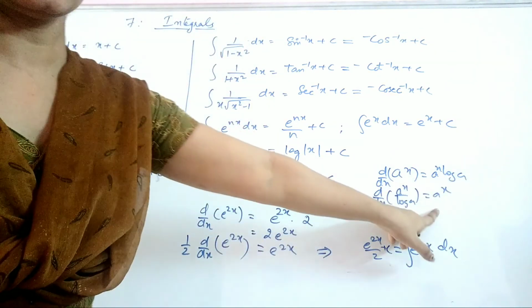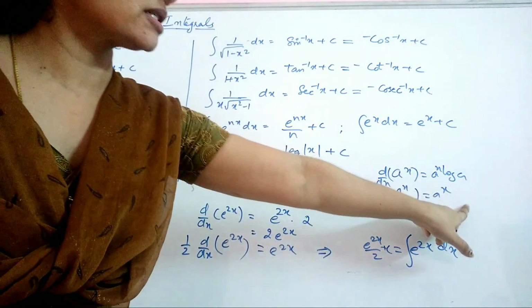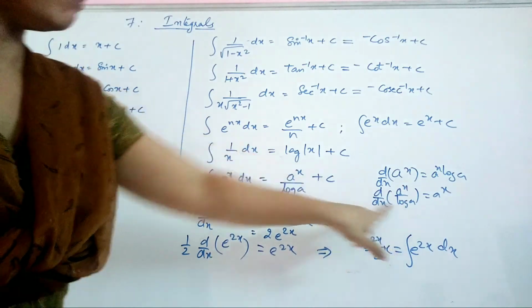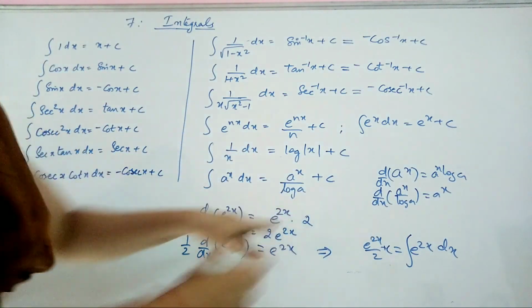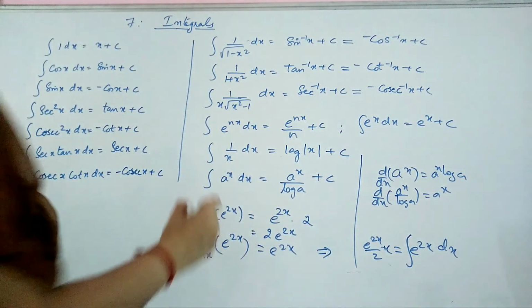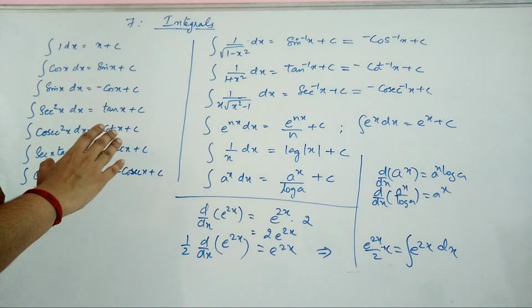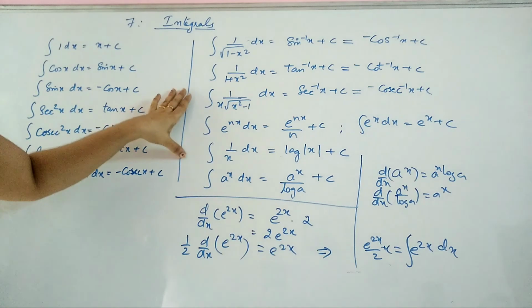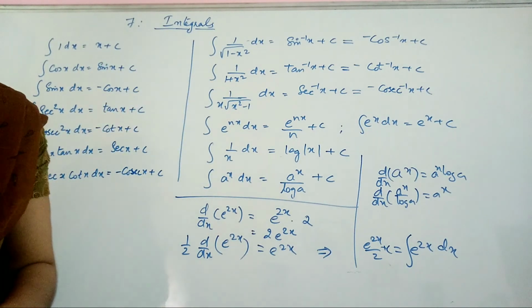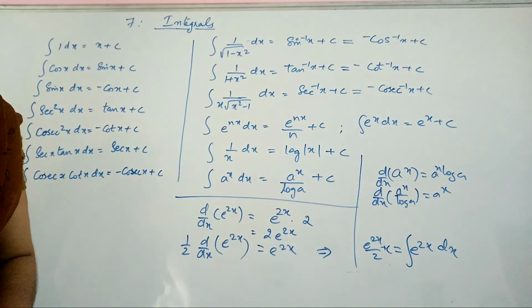So when I take the integral, I'll get integral a raised to x dx will be a raised to x by log a plus c. Got it? Clear? So these are your basic formulas. Remaining we have more formulas for integrals, but as of now we need this much, which you should know thoroughly, right?